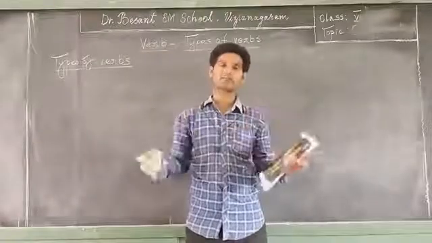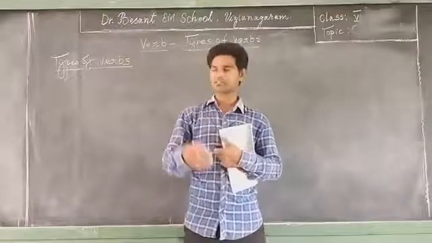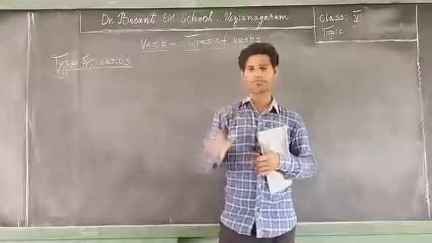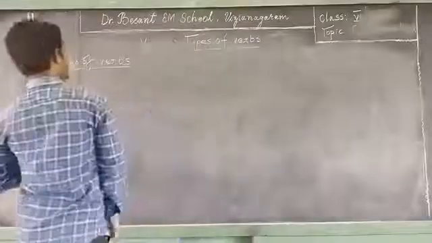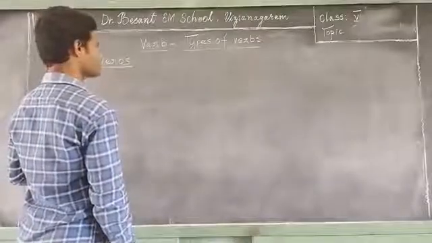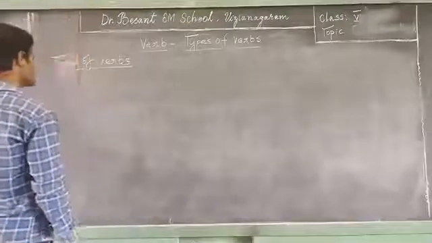So we have a variety of verbs. But in this section, let us discuss only a few. According to grammarians, mainly verbs are 5 in number.